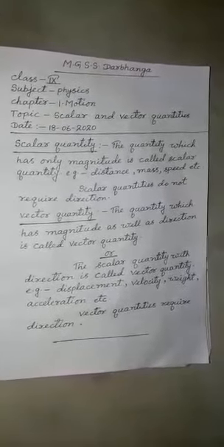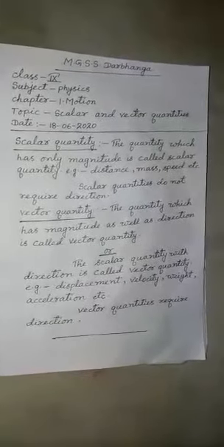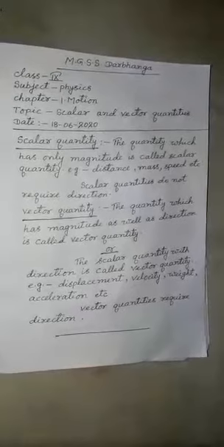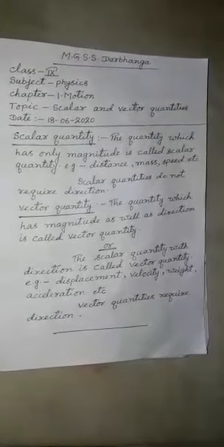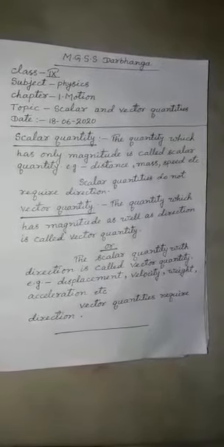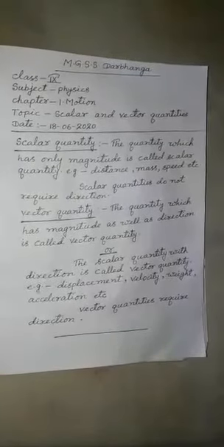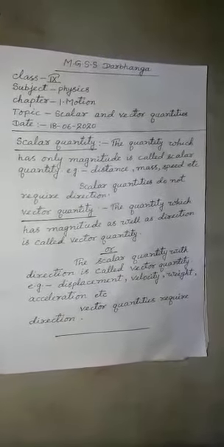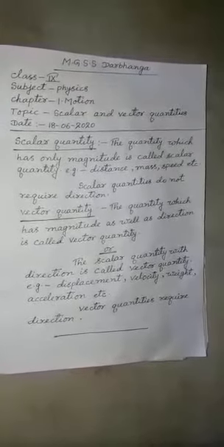Now, what is scalar quantity? What is vector quantity? We have to learn about them. Dear students, scalar quantity. What is scalar quantity? At first, we should define it, then we will discuss it. I will explain you.